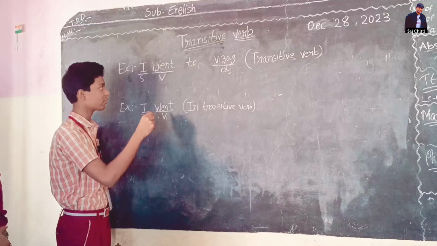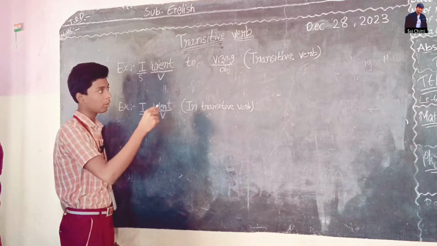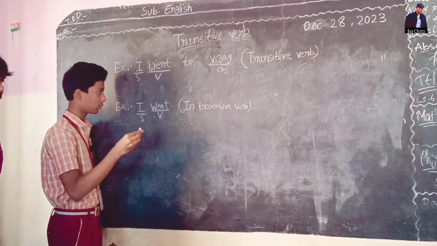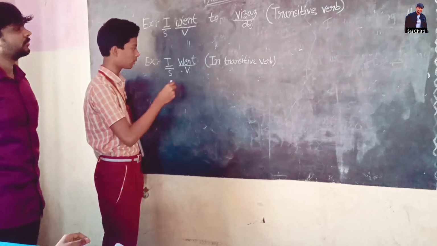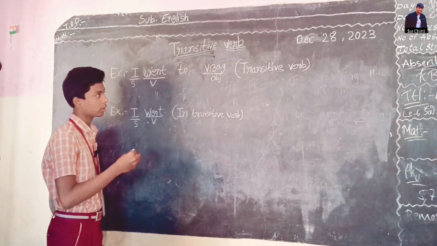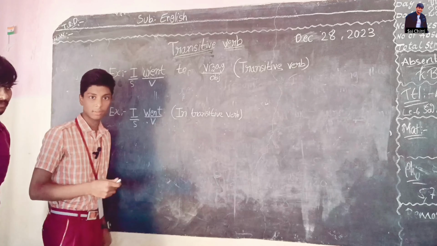So transitive verb means subject, verb, object both come. But coming to intransitive verb, only subject and verb come. That's the difference between transitive verb and intransitive verb.